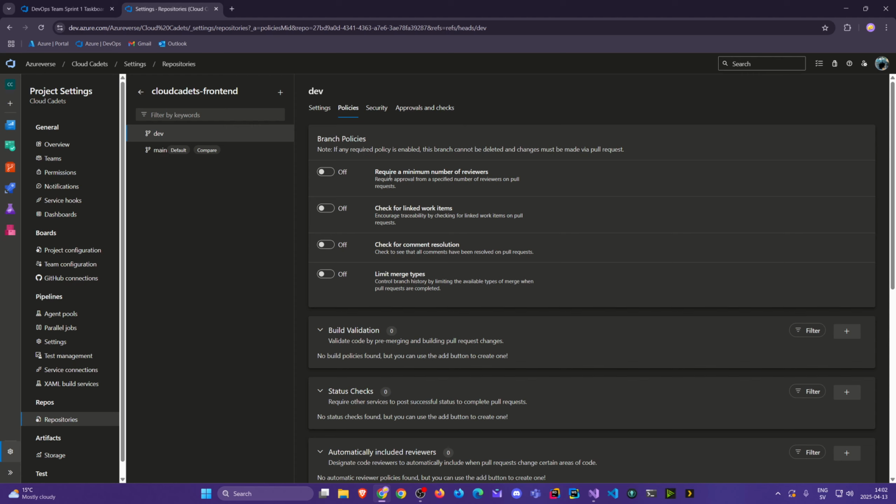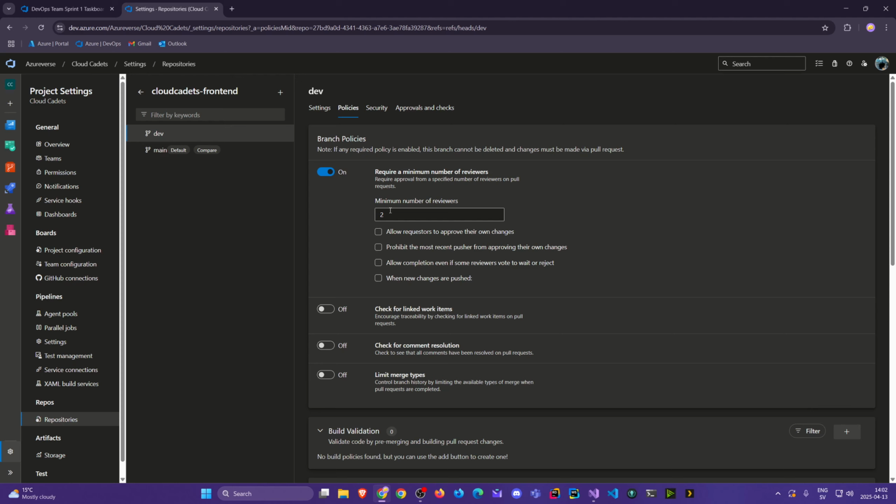The one of notice first is require a minimum number of reviewers. Let's set on. By default, you might, for your team, have 2. And you would leave it like this. But since I'm alone now, I'm going to set it to 1, because there's always going to be 1. And I'm going to check this one so I can approve my own changes. But when you work with a team, you will not want that. You don't want somebody to approve their own changes. And you want perhaps a minimum of 2. It depends on the size of your team.